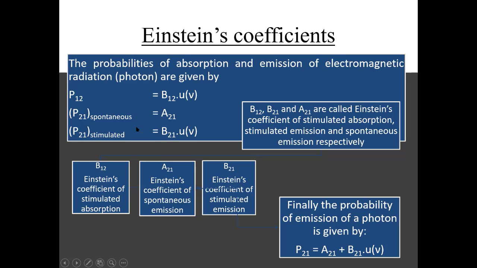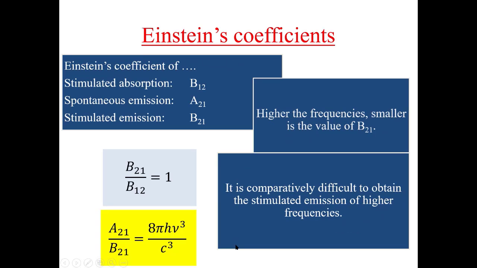It is clear that the total probability of emission is the summation of spontaneous emission and stimulated emission probabilities. These are the relations between the Einstein's coefficients. This relation says that the coefficients of stimulated absorption and stimulated emission are the same.